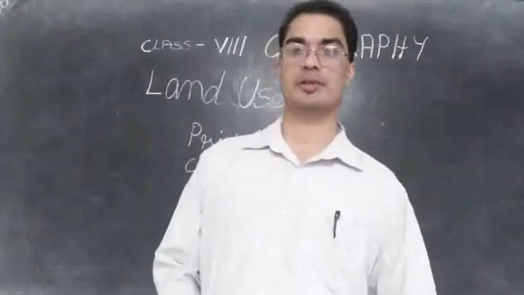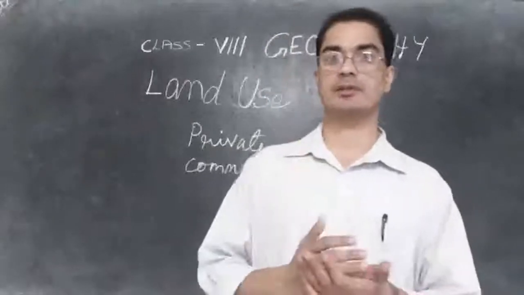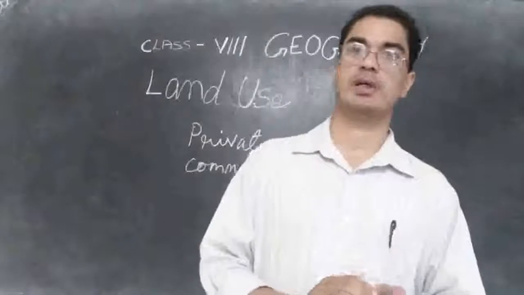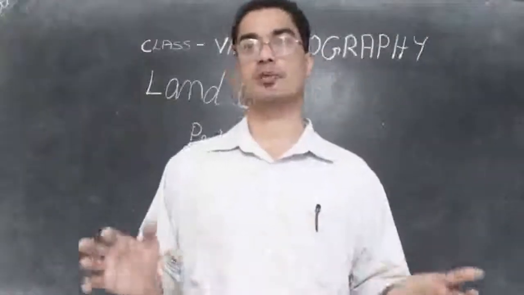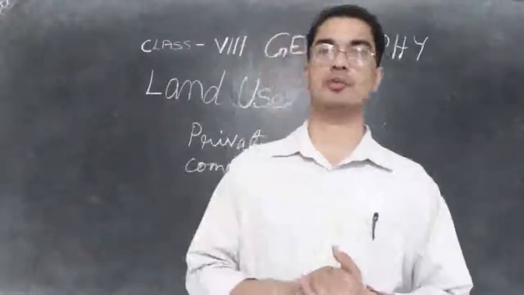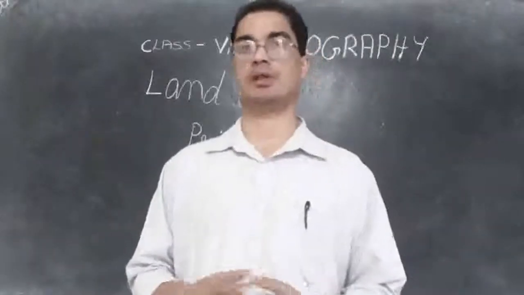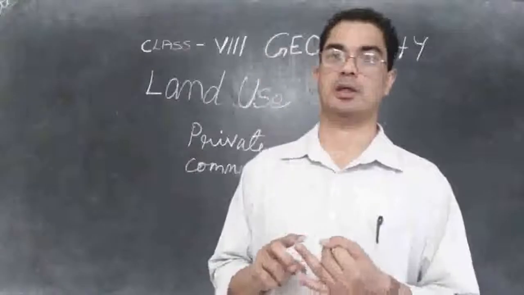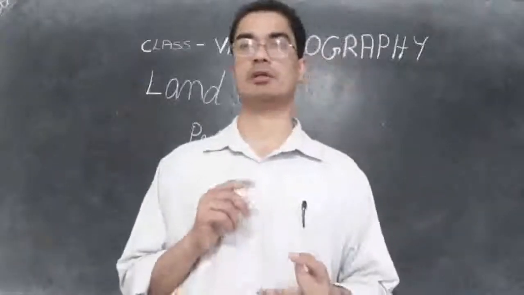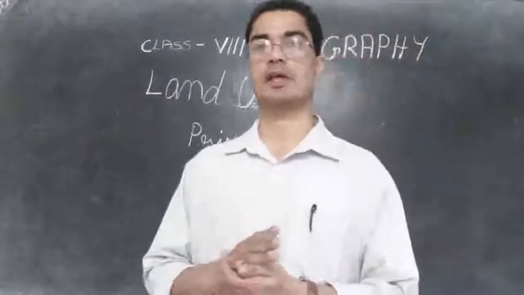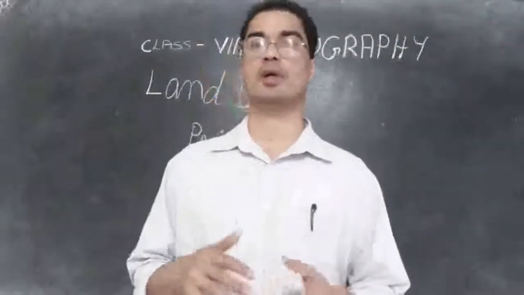So that is what will happen because of human activities. All these are human activities: cultivation, cutting trees, making buildings. And because of these human activities, the great threats take place, like landslides, the degradation of the soil, soil erosion, and desertification. All these take place because of human activities.